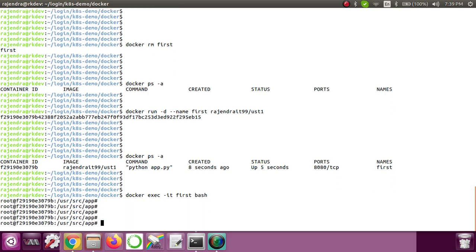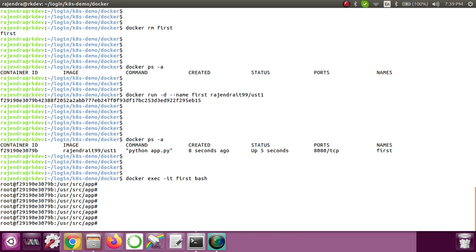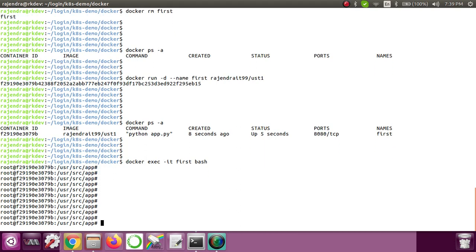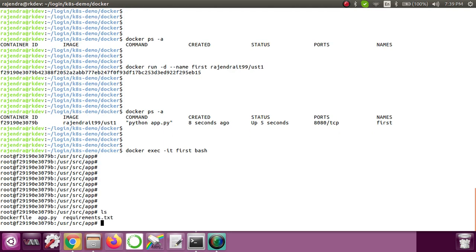Now I've logged inside the container, and I'll check if that file is still there or got removed. I'll do ls. Here you can see that the abc.txt file is not there. So what we can say is that if your container gets killed and you start it again with the same name as well as the same image, your data will vanish. This is the problem that we are facing. Due to that reason, we need something which will still be there even though you are deleting the old container and starting again.